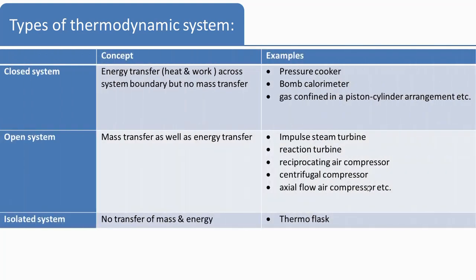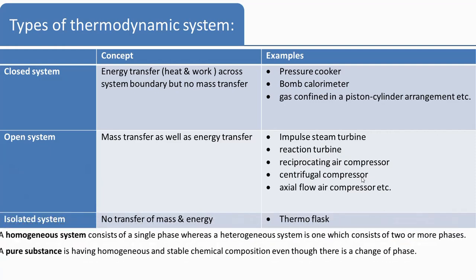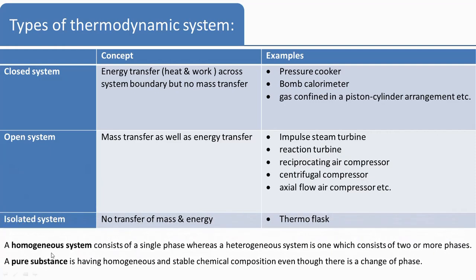Now closed system, open system and isolated system, we have seen the definition. Now there are two more cases. One is a homogeneous system, which is having a single phase only, whereas another one is a heterogeneous system, which is having two or more phases. For example, if there is water, then it is a single phase system. But if that boiling water is converted to steam, wet steam, then wet steam is having some water particles in suspension. So it is the case of the heterogeneous system.